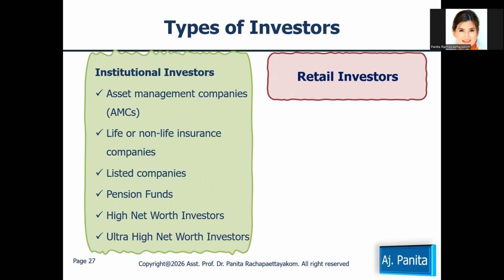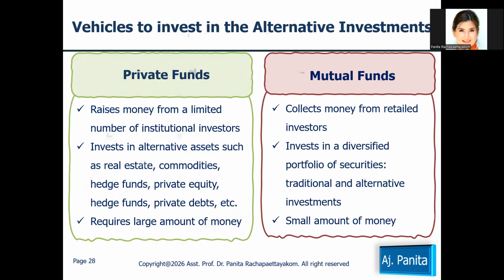On your right hand side is the retail investor. In terms of the vehicle or instrument to invest in alternative investment, there are two main vehicles. The first one is the private funds, and the second one is the mutual fund. I am sure you have an idea what a mutual fund is.